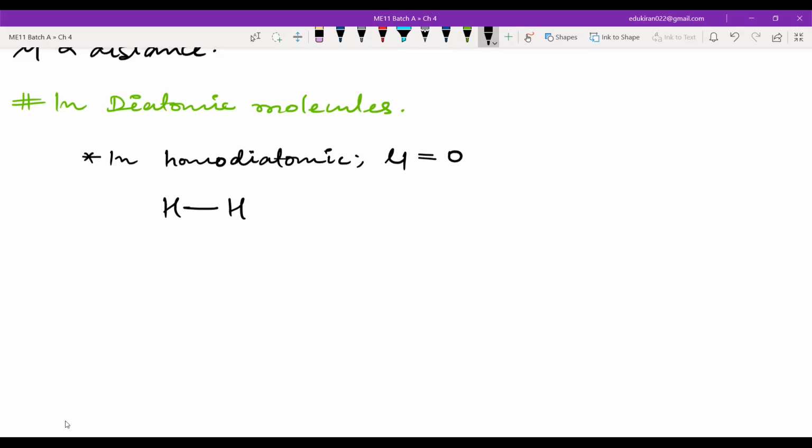If there is no difference in the electronegativity, this hydrogen and this hydrogen will be sharing the electron equally, right? If it is present here, the other will be having the electron here. The bond will be what? It will be a non-polar bond, right? It will be a non-polar bond.